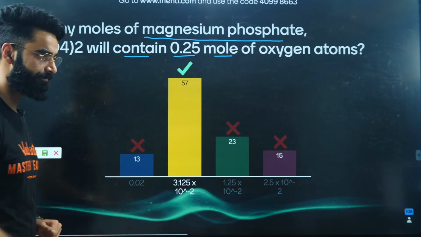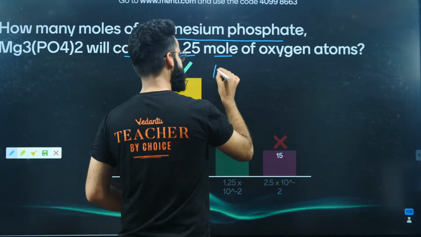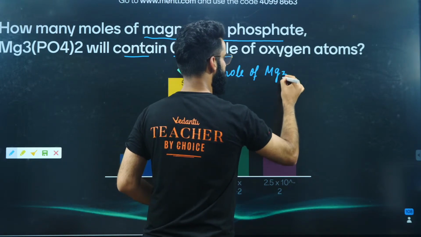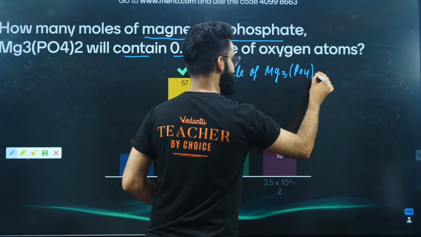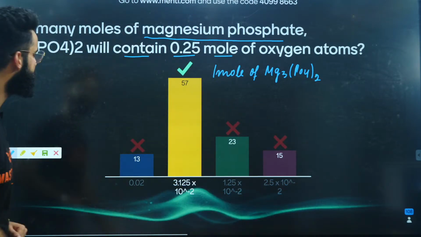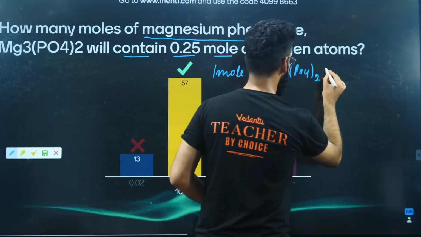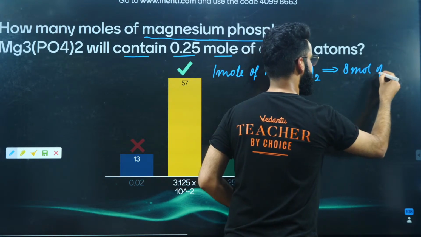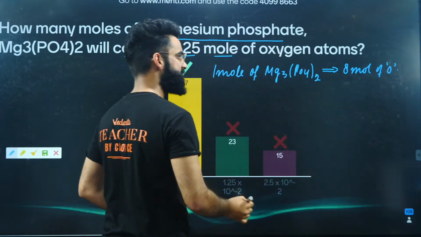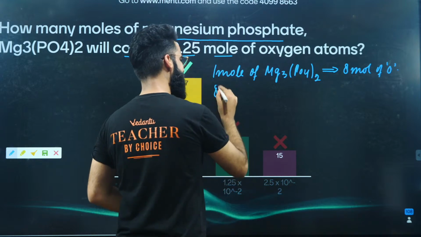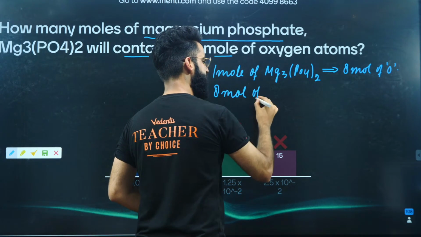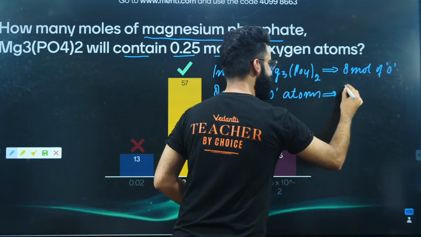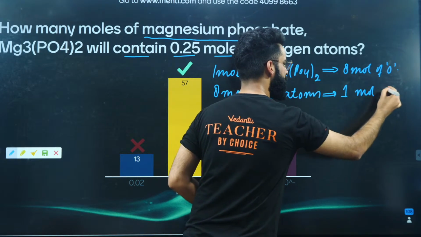If I take 1 mole of magnesium phosphate, Mg3(PO4)2, can I say 1 mole of magnesium phosphate contains 8 moles of oxygen atoms? Or I can reverse the statement: 8 moles of oxygen atoms are present in 1 mole of magnesium phosphate.